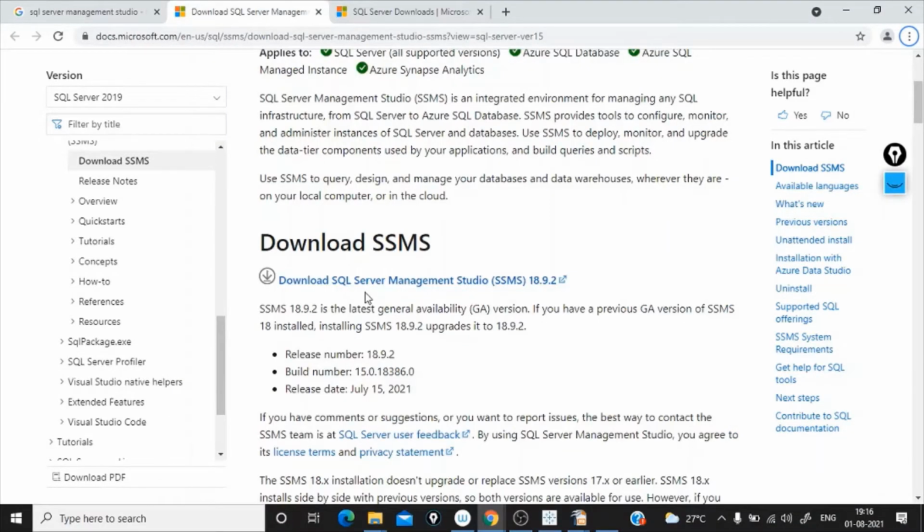You have to install SQL Server Management Studio also. You just run the .exe file which you have just downloaded. Have to accept the license and run this .exe file. You will be having the SQL Server Management Studio setup.